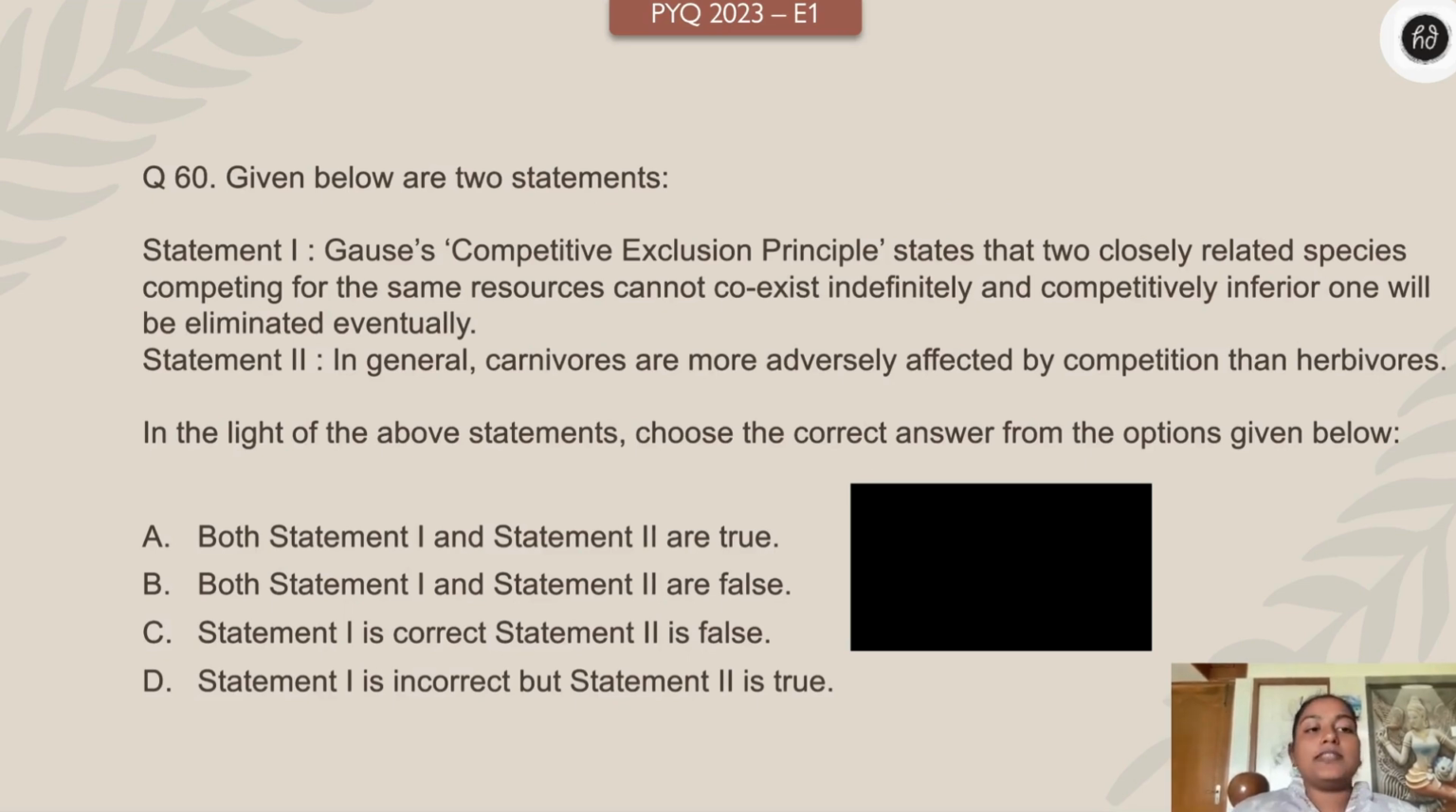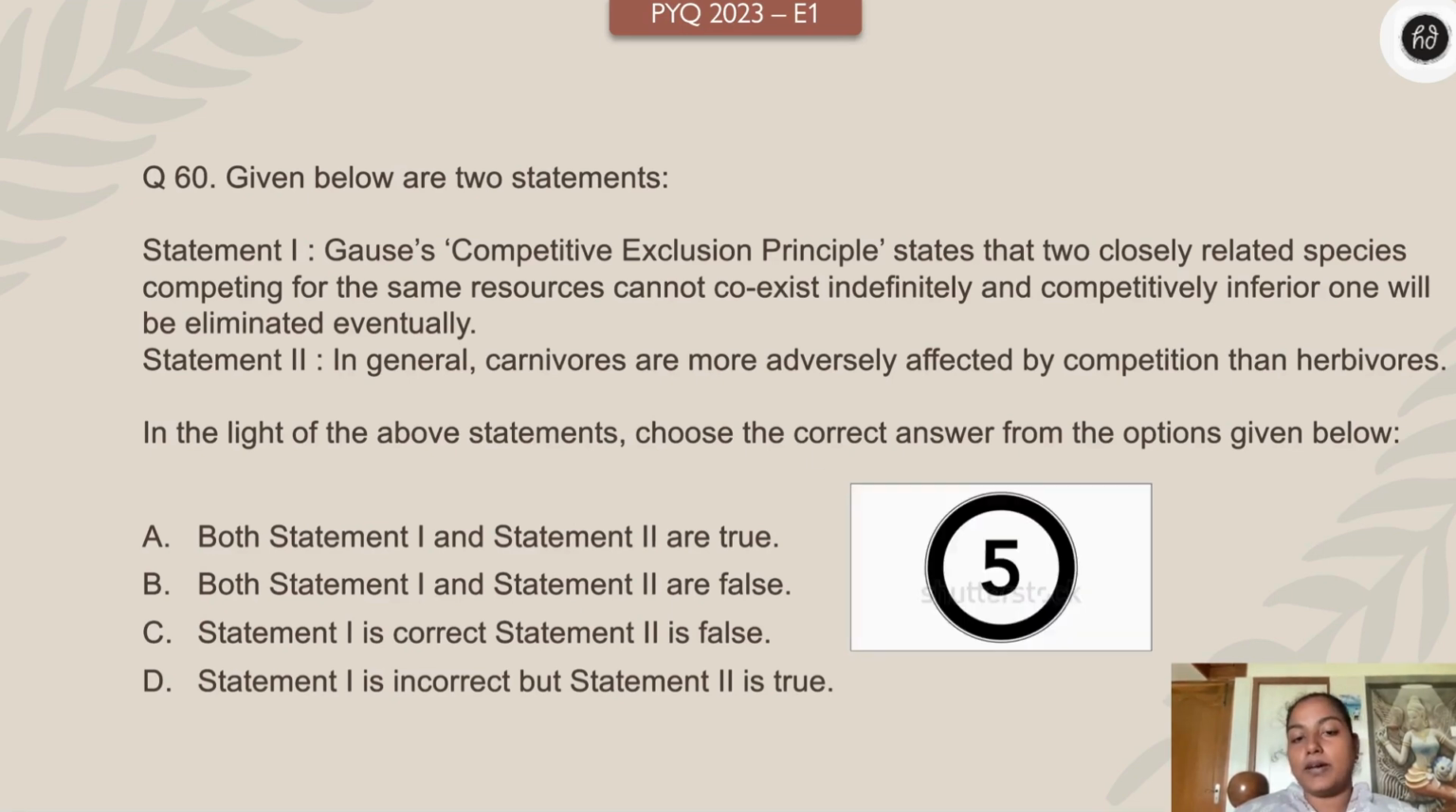Last and final question for this session. Statement 1: Gause's competitive exclusion principle states that two closely related species competing for the same resources cannot coexist indefinitely, and the competitively inferior one will be eliminated eventually. Statement 2: In general, carnivores are more adversely affected by competition than herbivores. What do you think about the two statements? Statements 1 and 2 are true; 1 and 2 are false; 1 true, 2 false; 1 false, 2 true. Your time starts 3, 2, 1 right now.